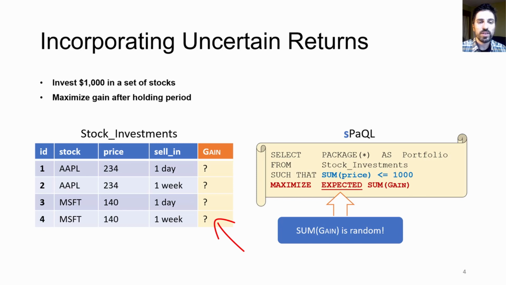Since gain is a random variable in the query, the sum of gains is also a random variable. We can therefore try to maximize its expectation. We call our extended query language Stochastic PaQL, or SPaQL for short.